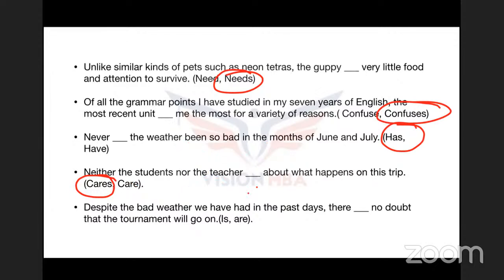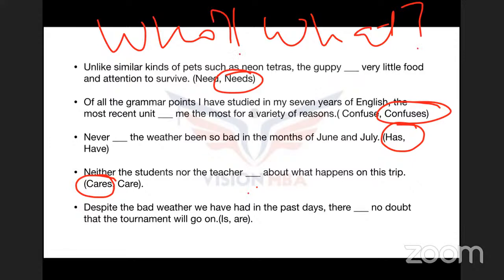Let's go on to the last question of this slide. Despite the bad weather we have had in the past days, there dash no doubt that the tournament will go on. Now, what will go on? Remember that question, who and what? You will always ask this question after reading the sentence to understand what the subject is.